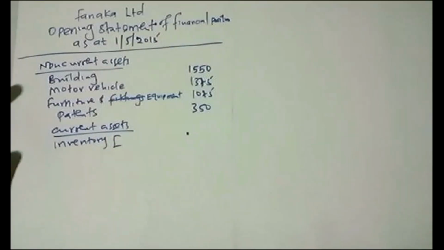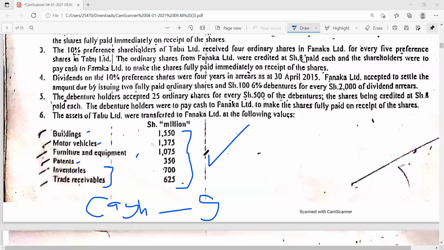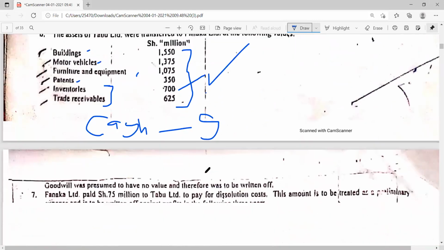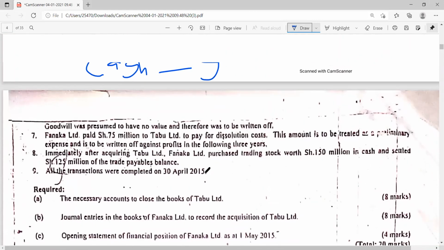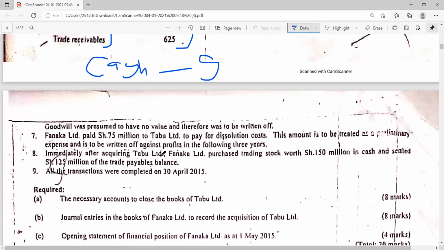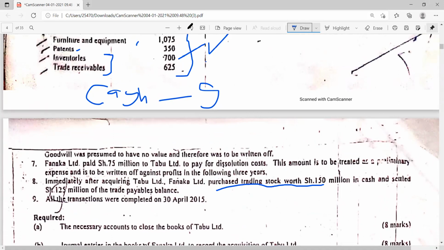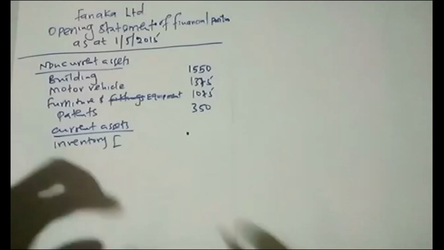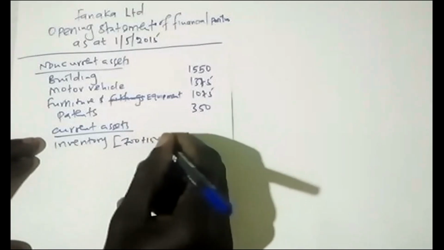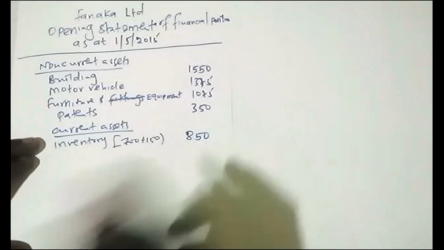So for inventory, there's something I need to add there because there was an inventory they purchased. So other than the inventory, which is just here, 700, there's another one which was purchased down here. Yeah, so in note 8, immediately after acquiring Tabu, Fanaka purchased trading stock of 150. So that one will be added to the one where they took over, the 700. So 700 plus 150, it will be 850.